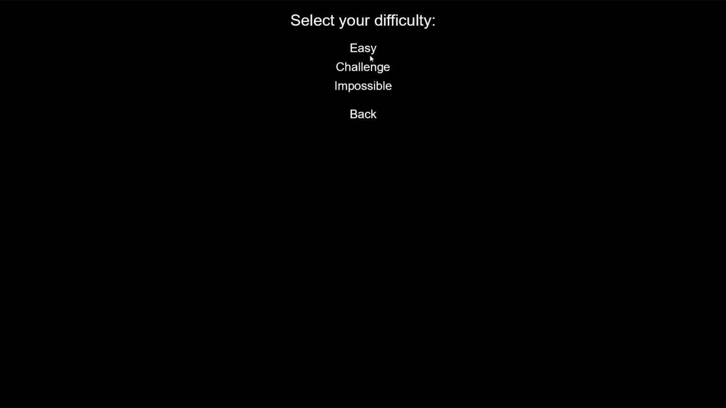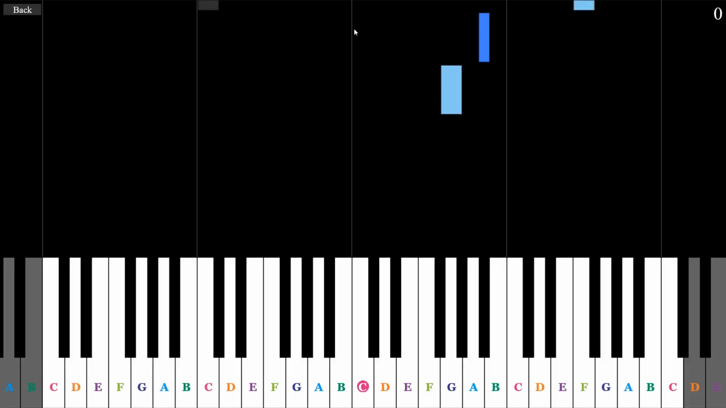We also have a couple different difficulties you can choose from: easy, challenge, and impossible. Within these different difficulties, there are songs of varying skill level, but I believe that easy is for anybody, and anybody could attempt these few songs. So I can attempt this one song here live and see how I do.